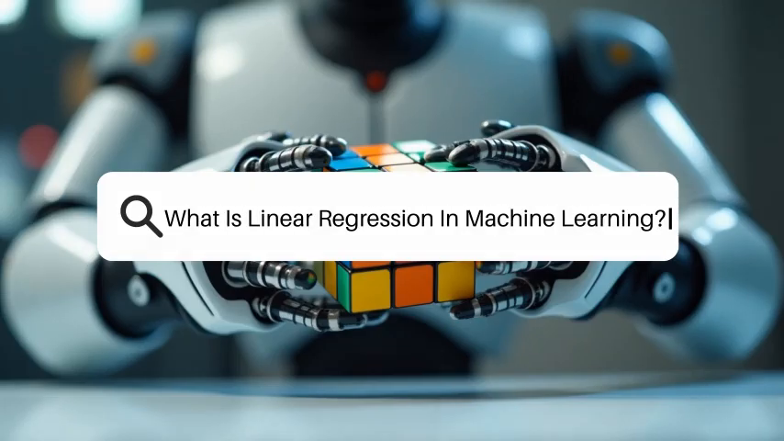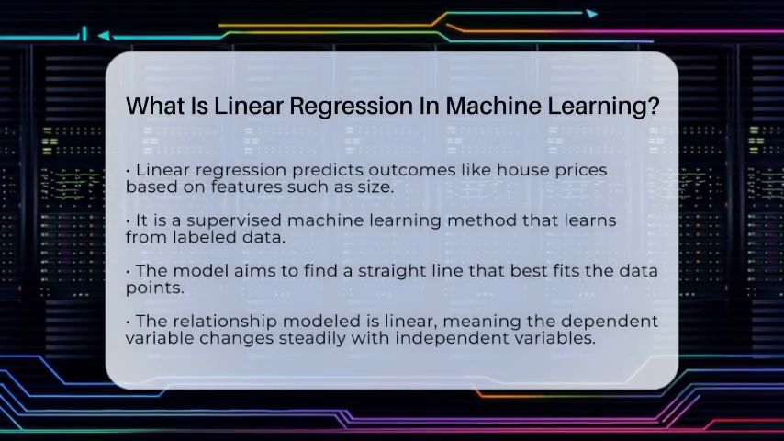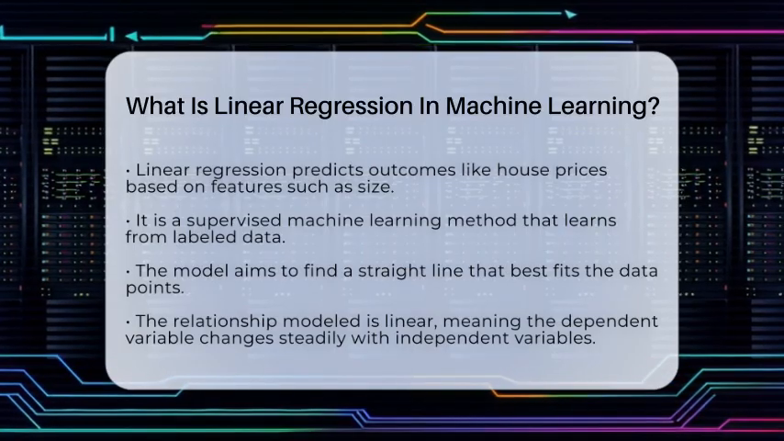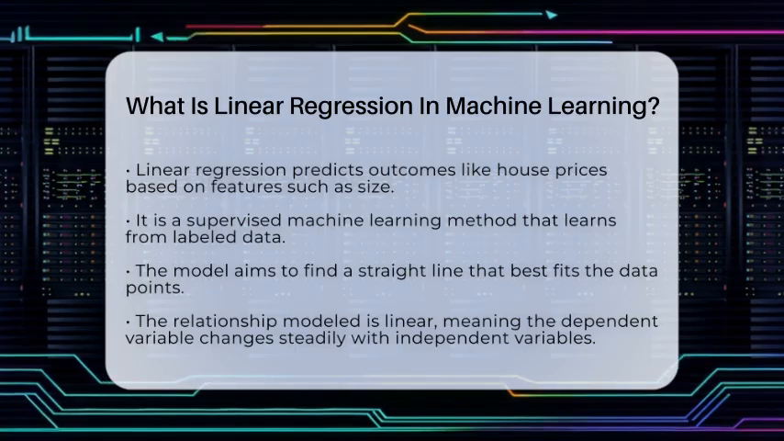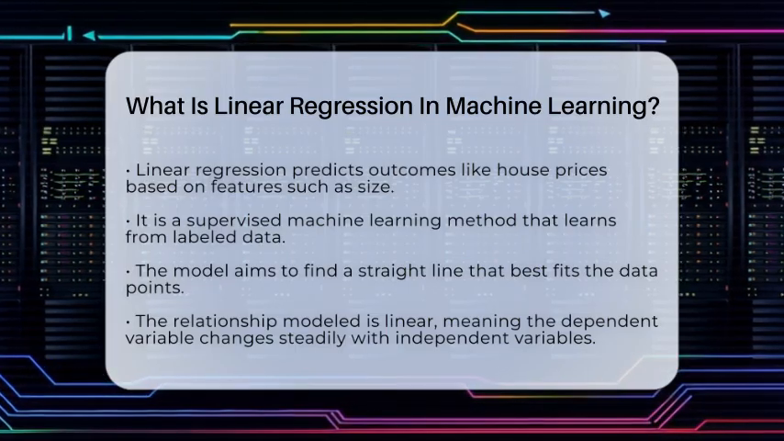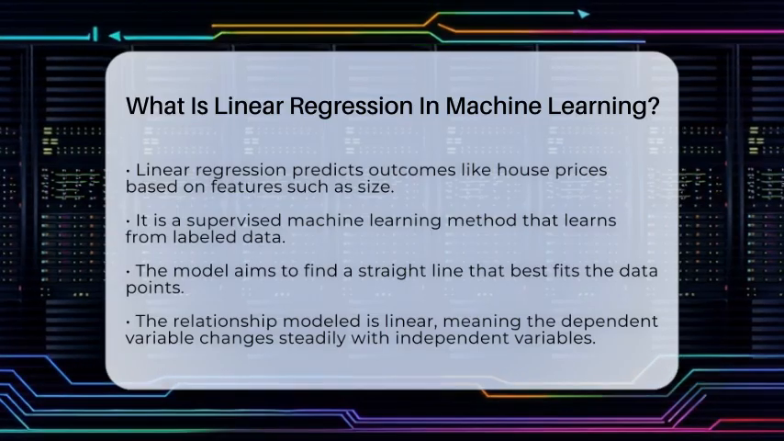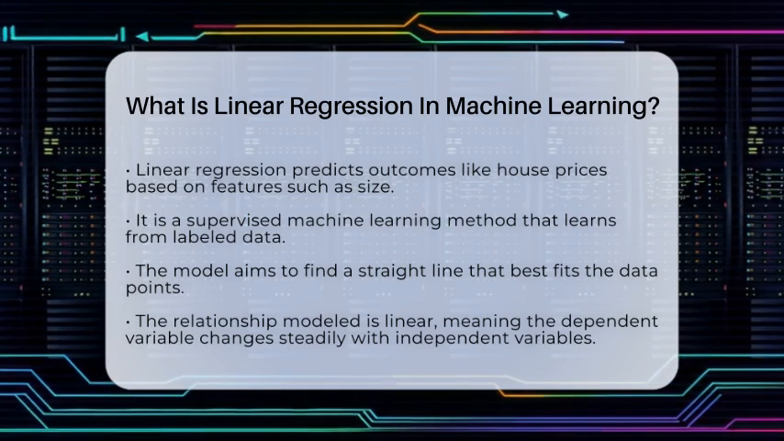What is linear regression in machine learning? Imagine trying to predict how much a house will sell for based on its size, or estimating a person's weight from their height. These are classic examples of what linear regression can do. Linear regression is a type of supervised machine learning algorithm. It helps us find a straight line that best fits the data points we have.